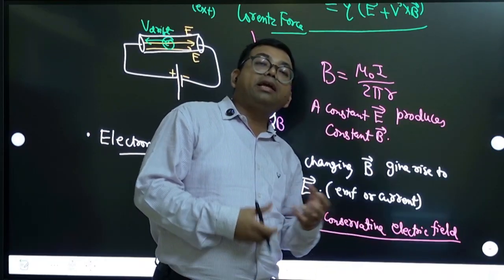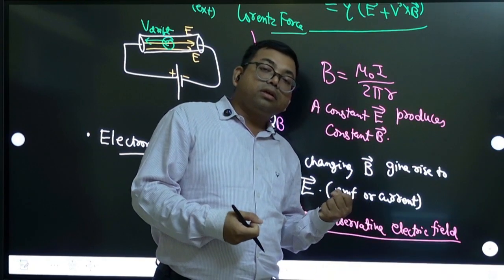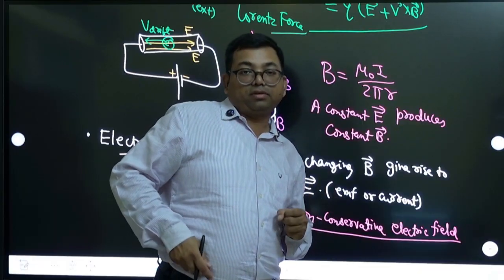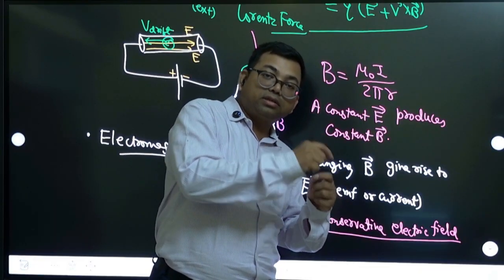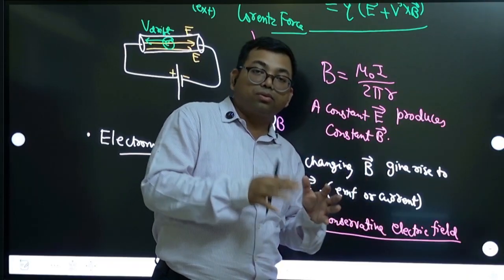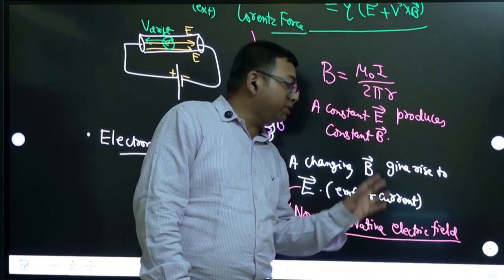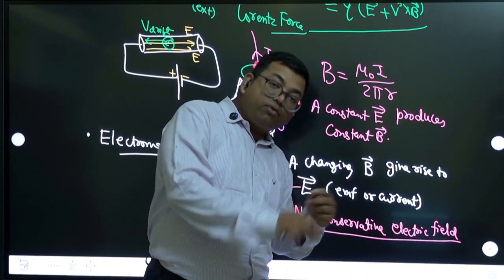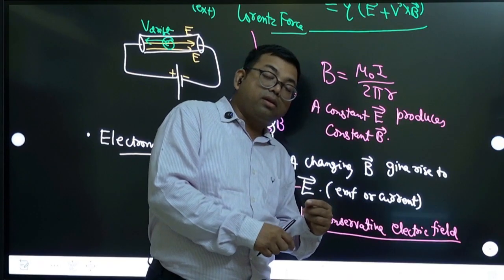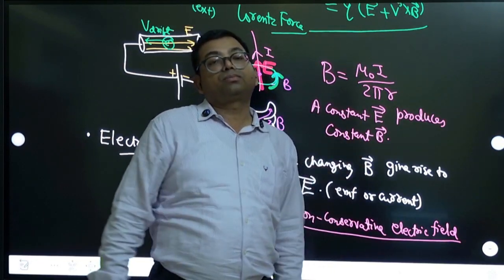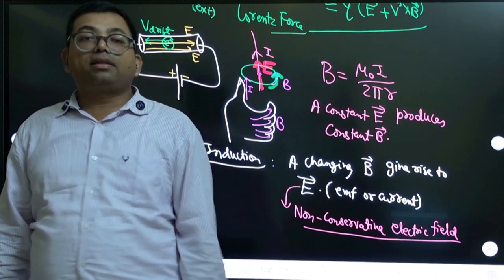The electric field lines produced due to a charge is a conservative electric field. That means if you move a charge in a circle, in a loop, work done is zero. But in a non-conservative electric field produced due to changing magnetic field, if you move a charge in one circle, work done will not be zero. Are you clear on that? Yes.